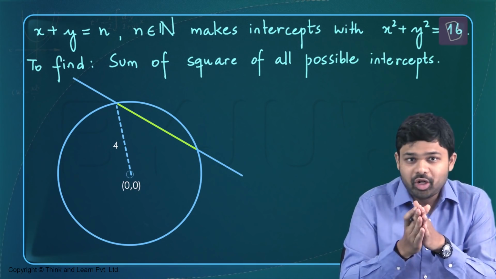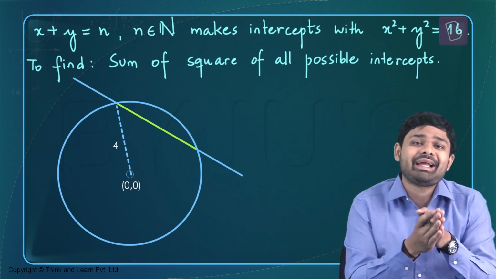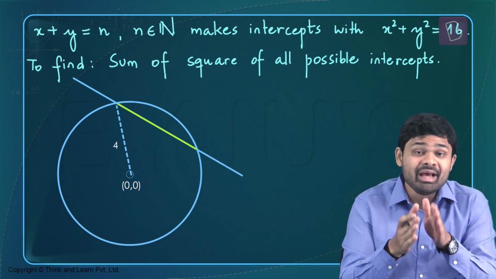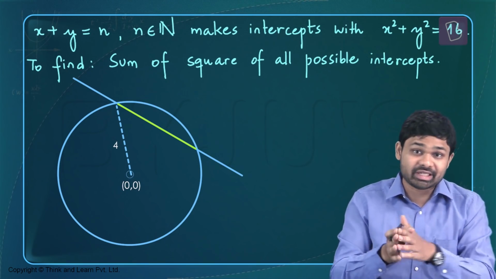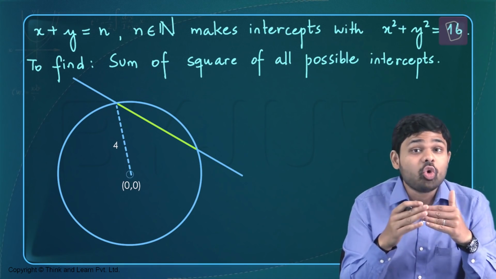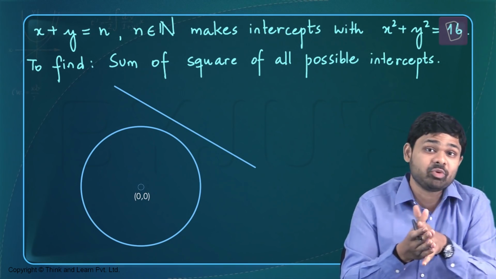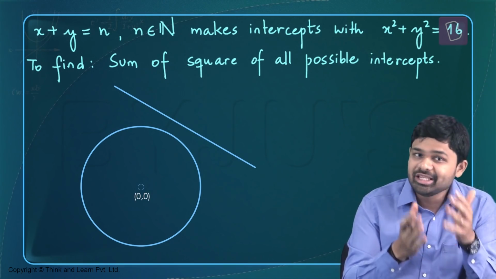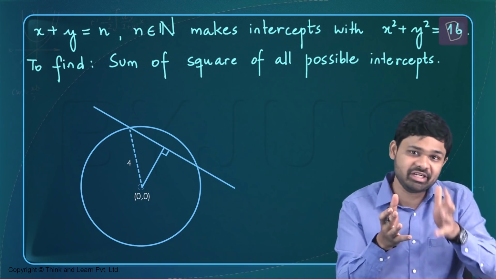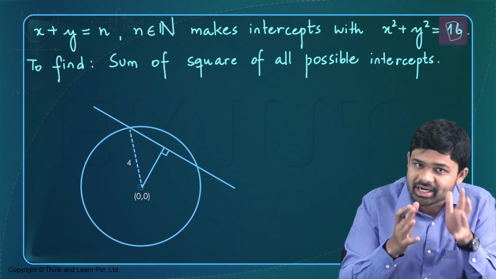So first of all, which lines x plus y equal to n can make intercepts with the circle? That's something that we need to find out. So in this particular position, the straight line cannot make an intercept with the circle. In this particular position, it can make an intercept with the circle. So what is the condition?